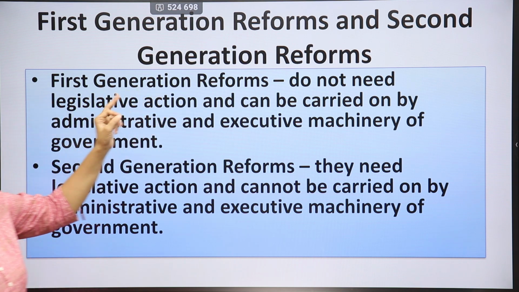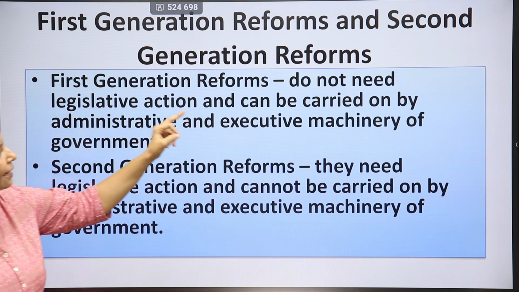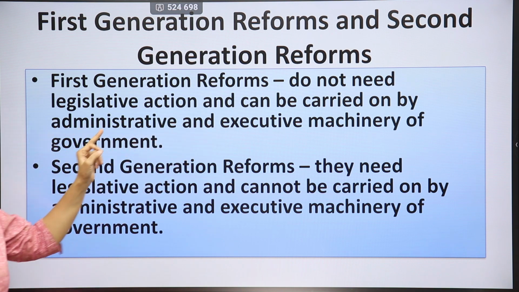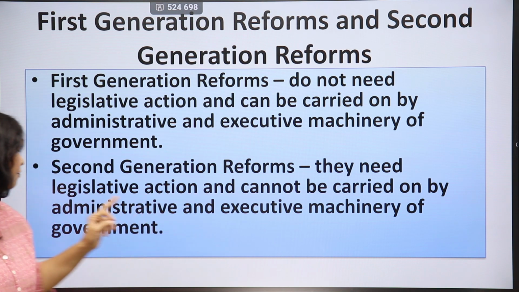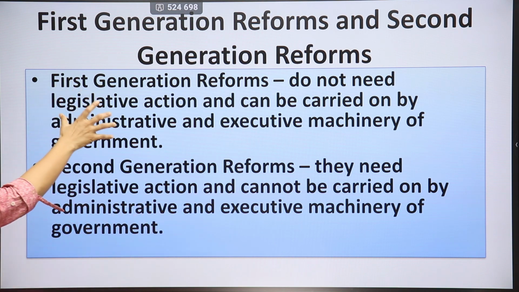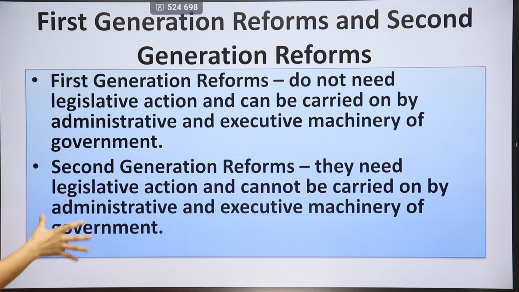First generation reforms and second generation reforms. First generation reforms do not need legislative action and can be carried on by the administrative and executive machinery of the government. Second generation reforms need legislative action and cannot be carried on by the administrative and executive machinery of the government. For the first you do not have any legal restrictions, but for the second you have legal restrictions and they can't be just imposed or carried on by administrative machinery. They require some legal sanctions also.